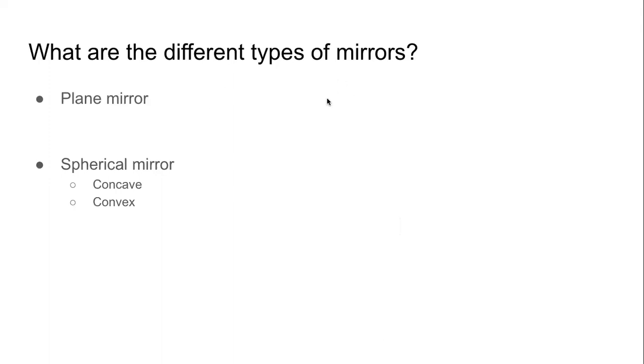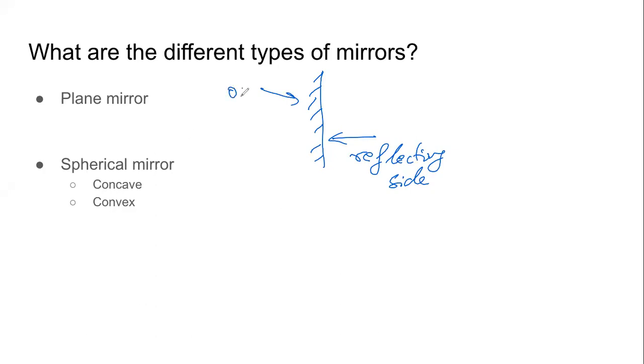The diagram, the notation that we use to show a plane mirror is like this. We will draw a straight line, whether it is vertical or horizontal, and then we will show this. This is a plane mirror. So this side is the reflecting side. And this side has a coating which is making the mirror opaque.